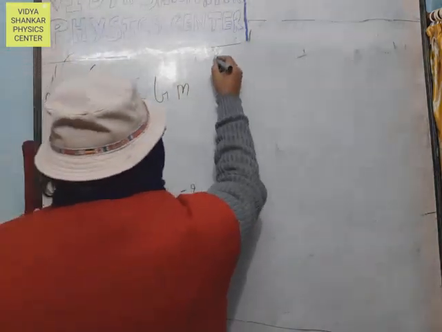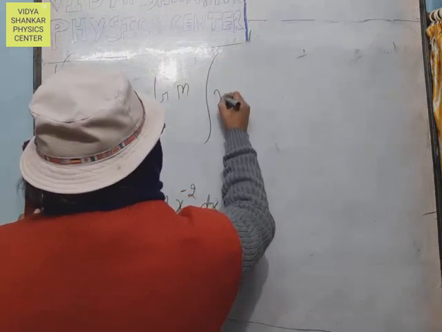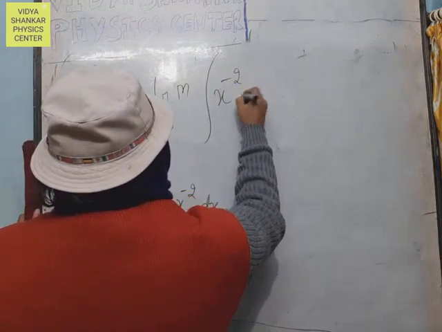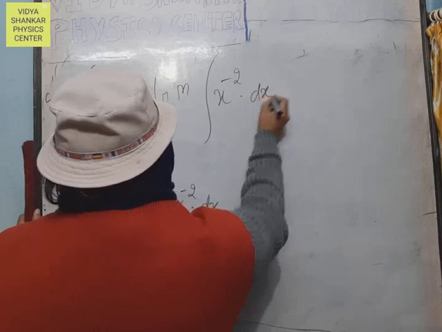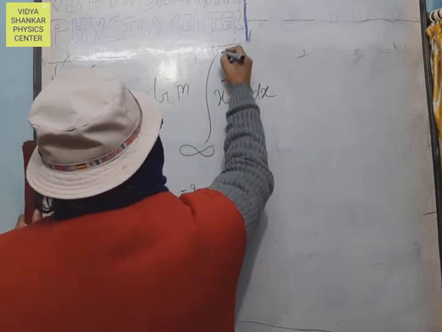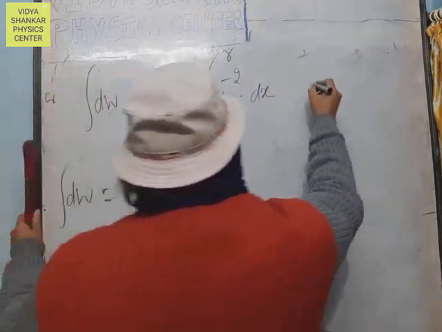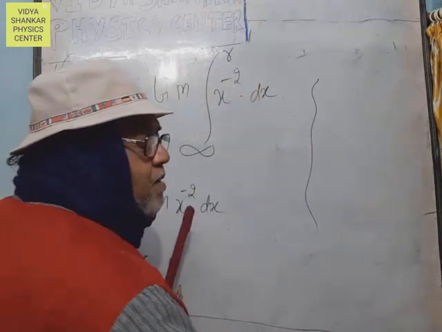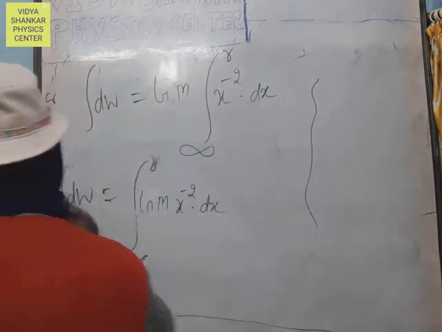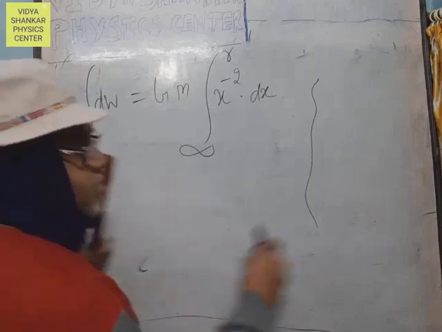Now, integration of x to the power minus 2 with respect to x from infinity to small r. From the formula, integration of x to the power n.